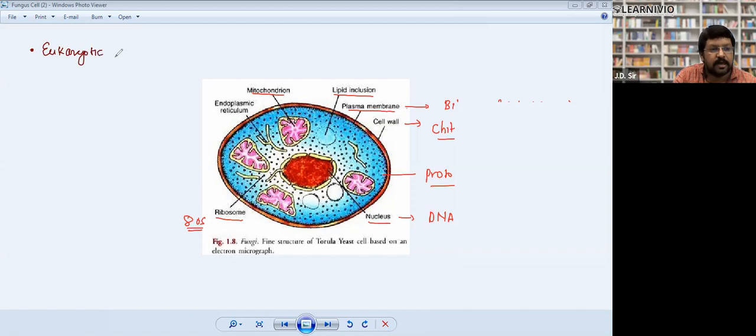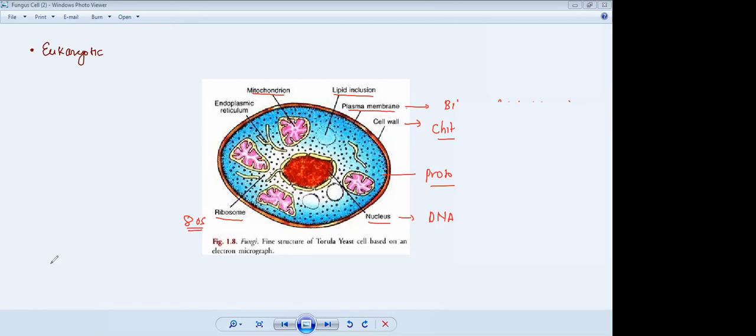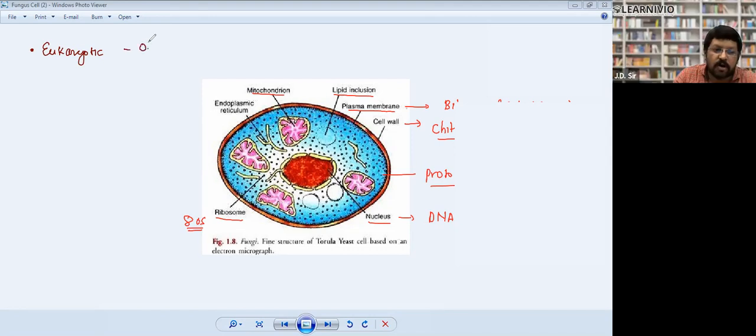Hence, it has all organelles like other eukaryotic cells.